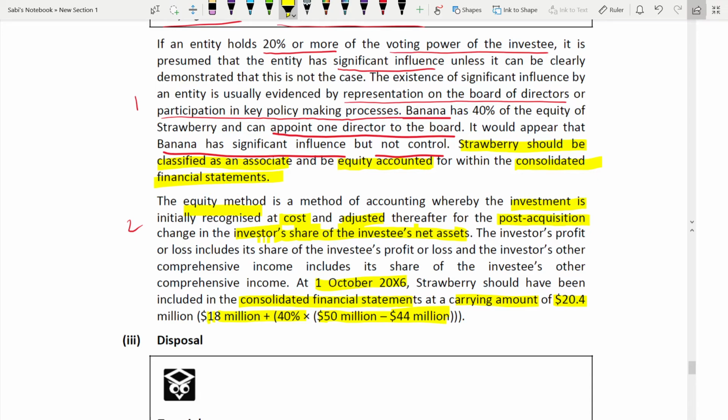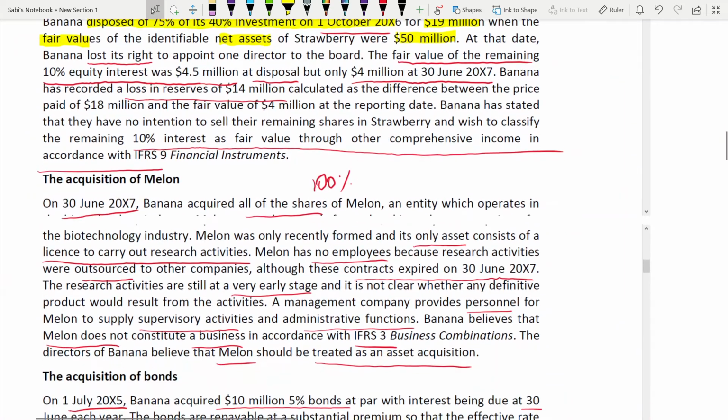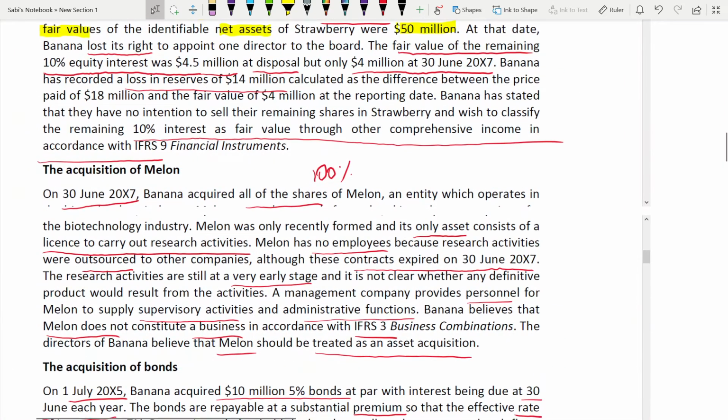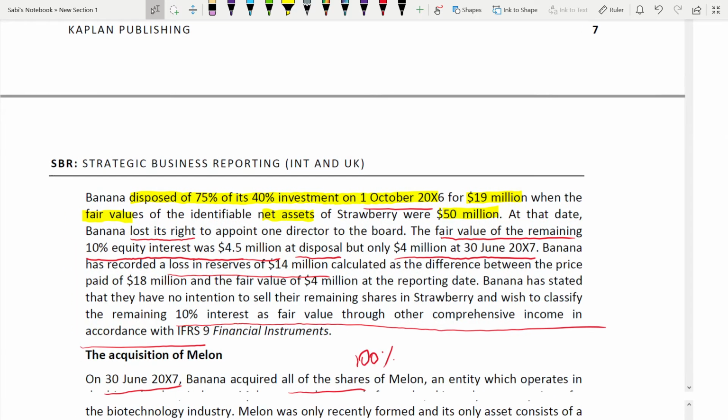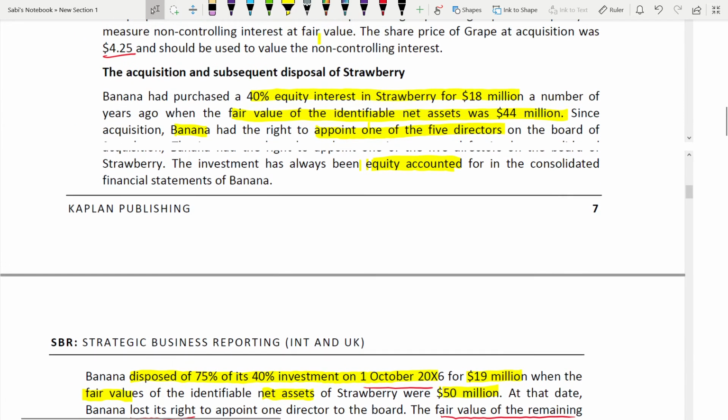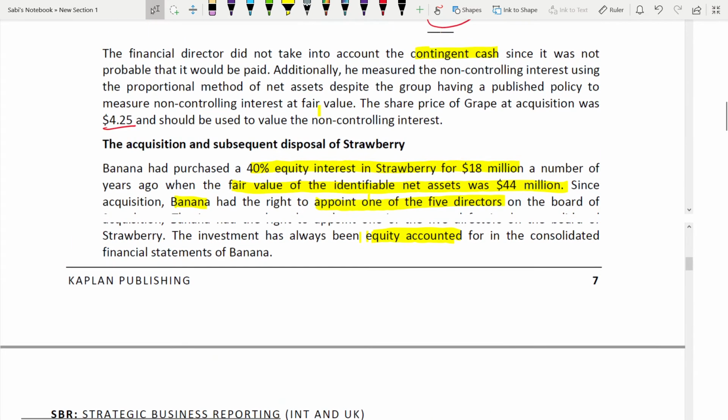So 18 million you have added. Why? Because they told us that you bought the associate for 18 million a number of years ago. So 18 million is the cost. Then it is 50 minus 44. Why 50 minus 44?